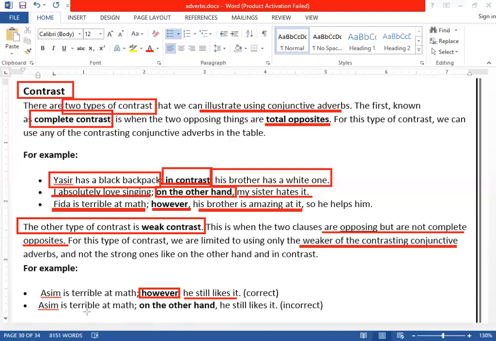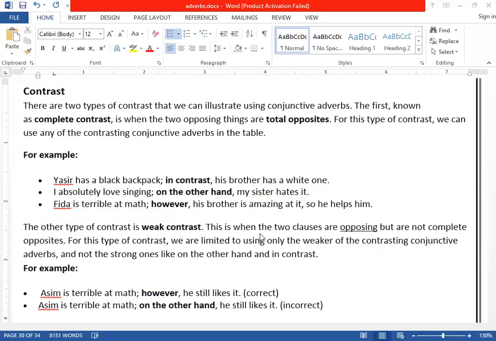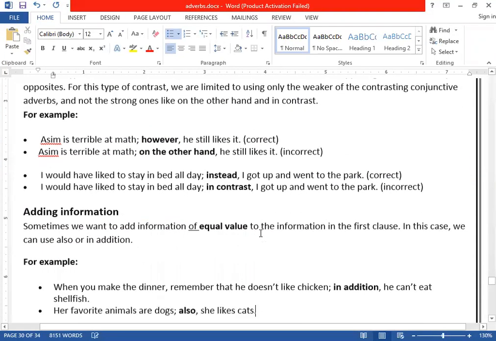But you cannot say, Asim is terrible at math. On the other hand, he still likes it. This is incorrect. Why? Because it's not totally opposite. Asim is terrible at math, he likes it. If he hated it, it would be totally opposite. He is terrible, but still he likes it. So it shows the weak one.